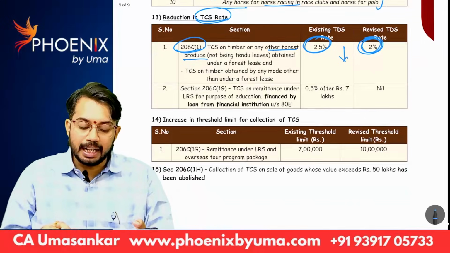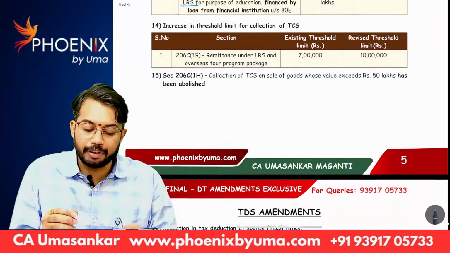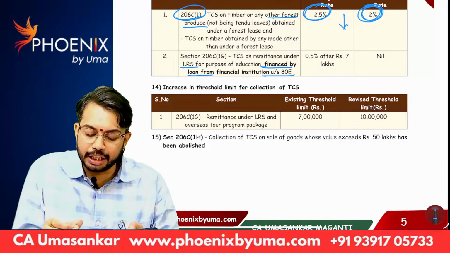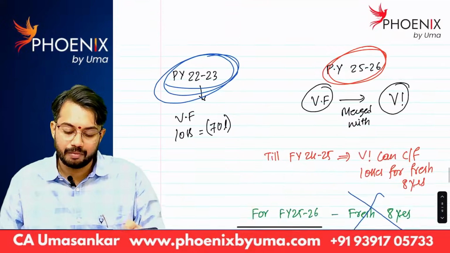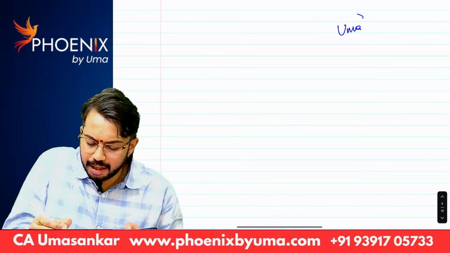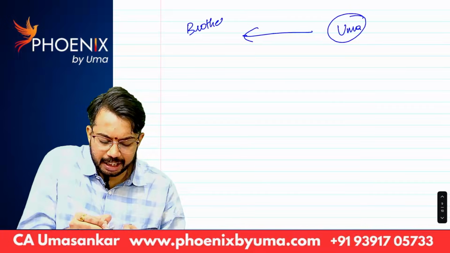Next, TCS on remittance under LRS for the purpose of education financed by loan from financial institution under section 80E. Let's say there is me, there is my brother. Let's say his name is Krishna.